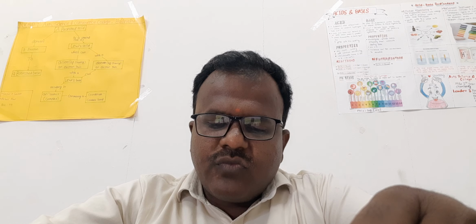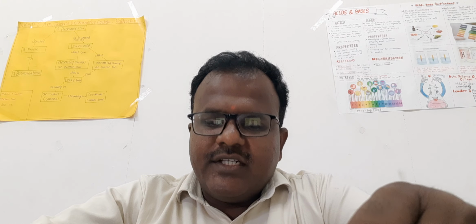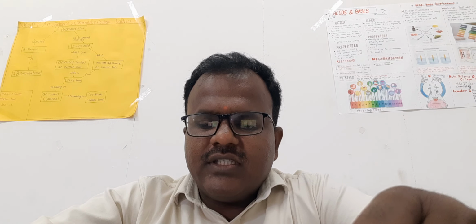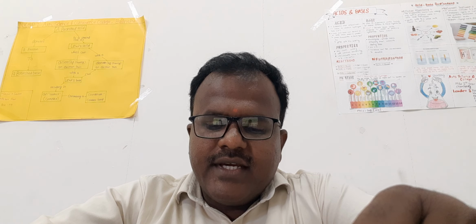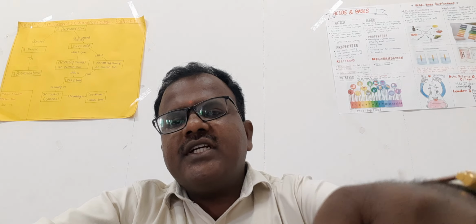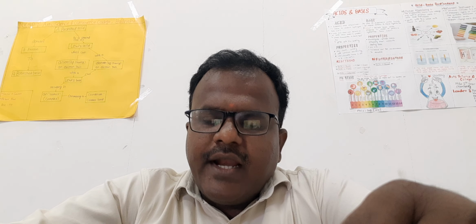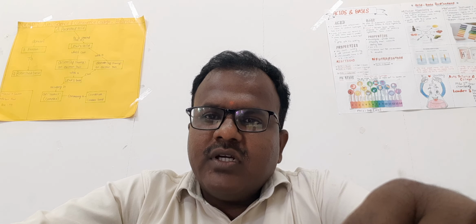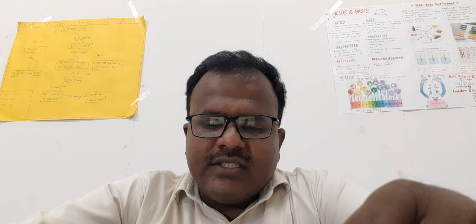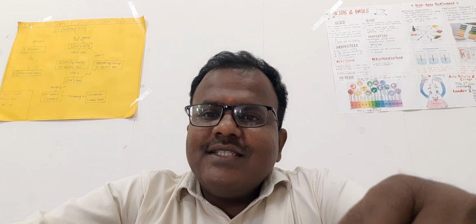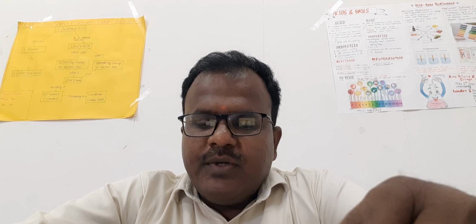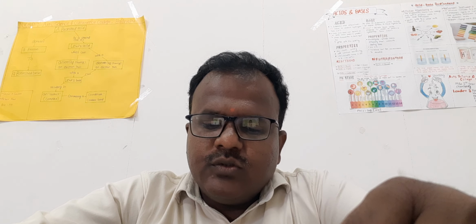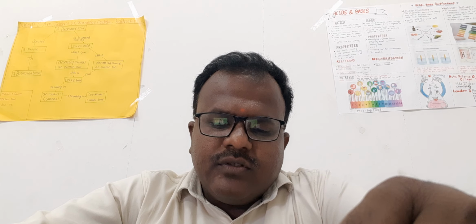XH3 plus hydride ion, where X represents any group 13 element such as boron, aluminium, gallium or thallium, reacts with the hydride ion to form the tetrahydride of the corresponding metal.